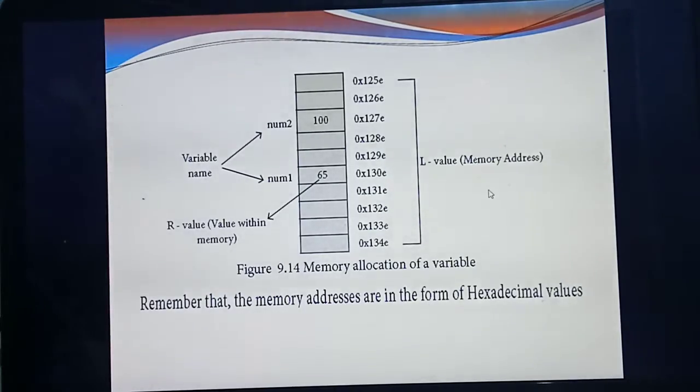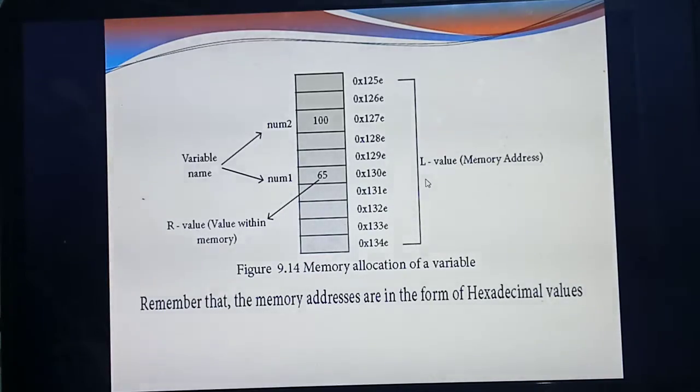Understand what you mean by L value and R value? L value means the memory address in which the data is stored. R value means the data stored, that is 65 and 100. The memory addresses for the data, 0x127e and 0x130e, we call the L value.